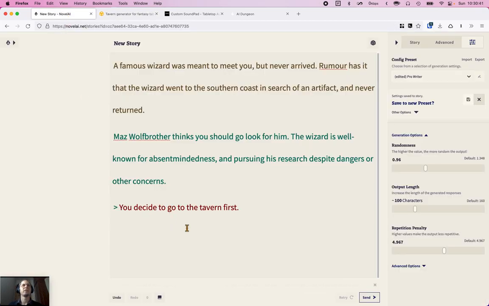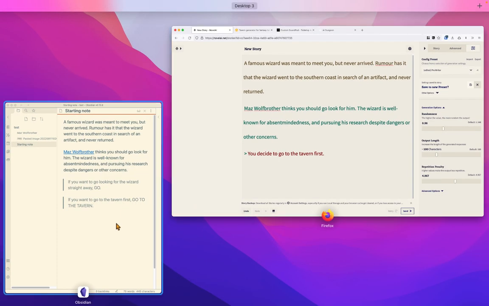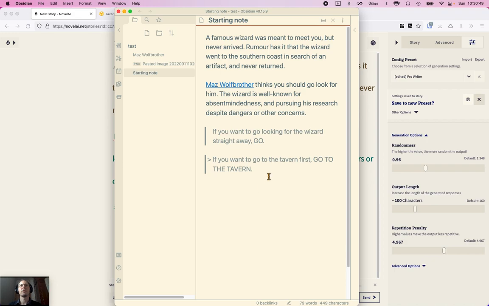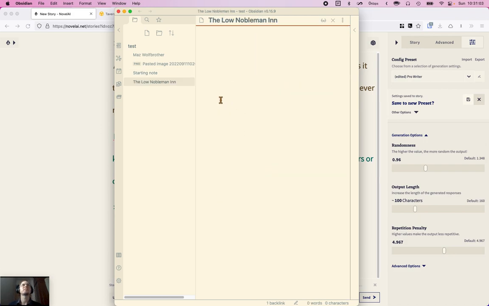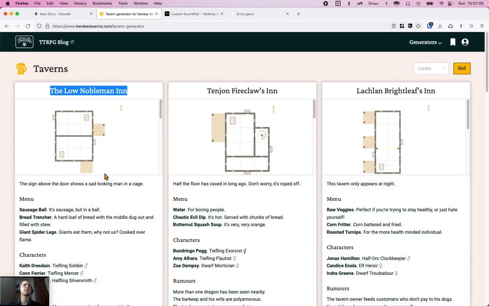Okay, decide to go to. We need to give our options here. So I need to get in the habit of working here, and then that will be a link like that. We go in here, and then we use this.